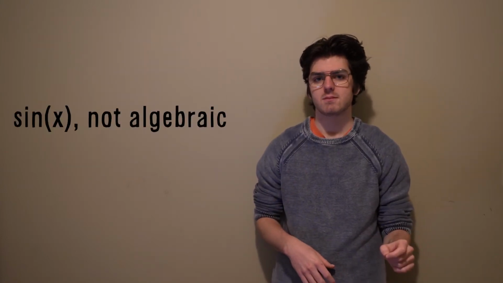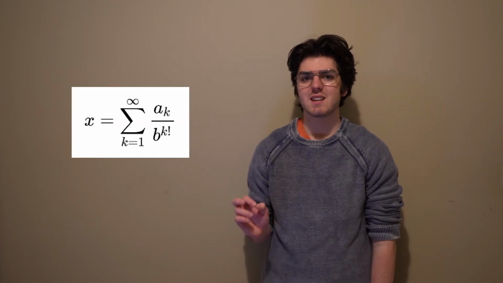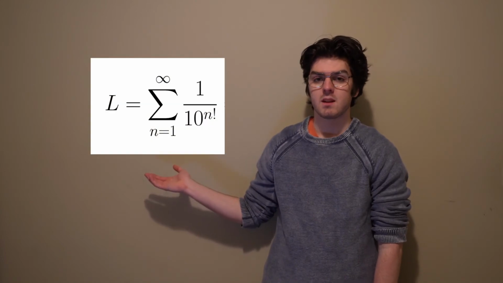The idea of transcendental numbers has been around since 1682, when Leibniz proved that the sine function was not an algebraic function. In the 18th century, Euler defined transcendental numbers in the way that we think of them today. But it wasn't until 1844 when Joseph Liouville formally proved the existence of transcendental numbers. However, he did not have a specific number to show. 7 years later, in 1851, Liouville proved the transcendentality of the so-called Liouville numbers, the first of which being used in his proof was Liouville's constant.